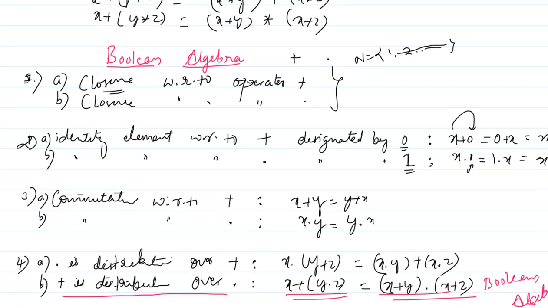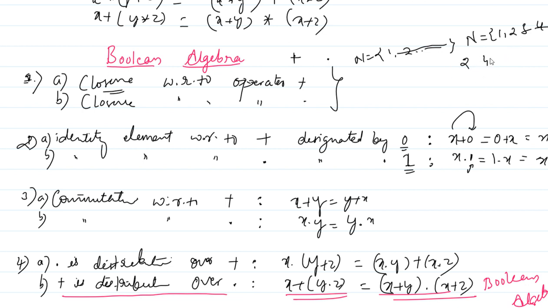Closure is always true, you remember that, because as I told, what closure law says in ordinary mathematics is that if you take any set, say for example the set of natural numbers 1 up to infinity, and you take any two elements, say the first element as 2 and the next element as 4.